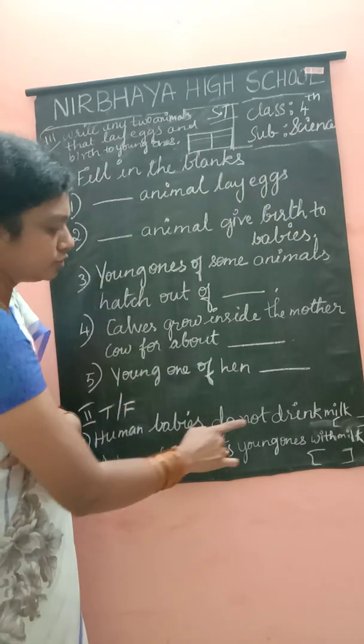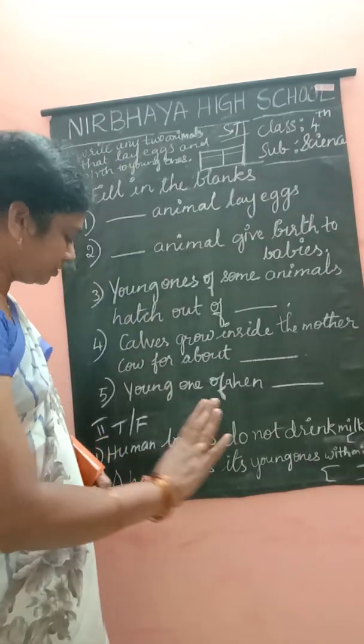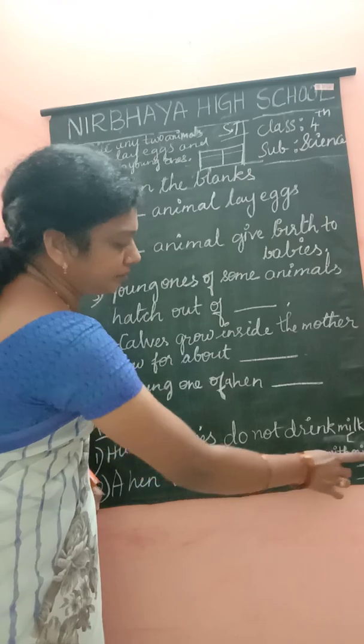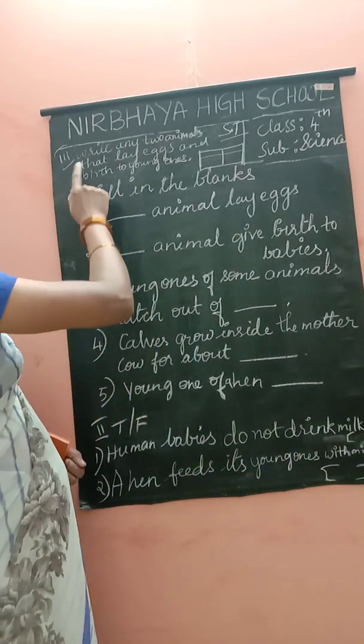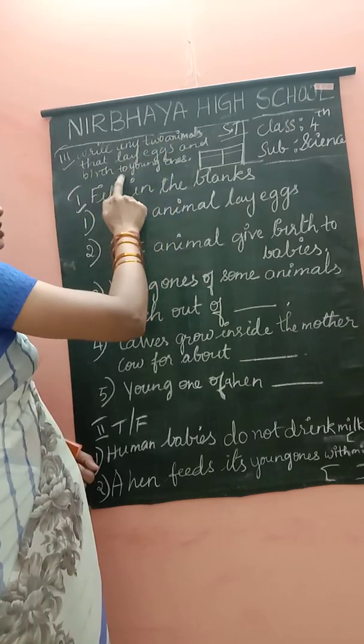Human babies do not drink milk. Is it true or false? You should write here. True or false children? A hen feeds its young ones with milk dash. Okay? And the next one, the third bit. Write any two animals that lay eggs and give birth to young ones.